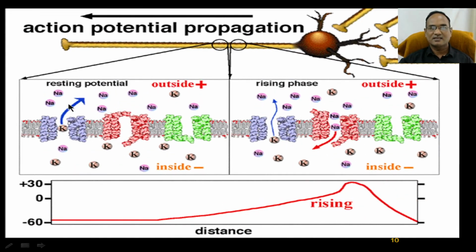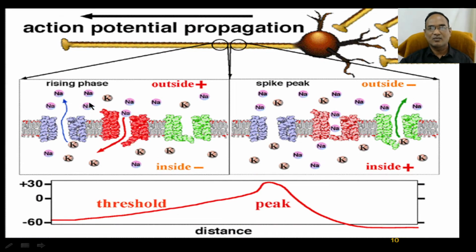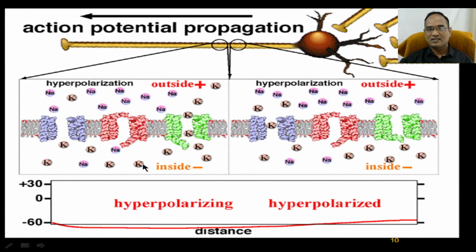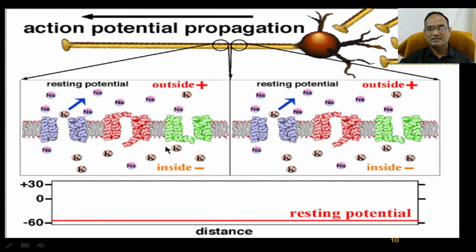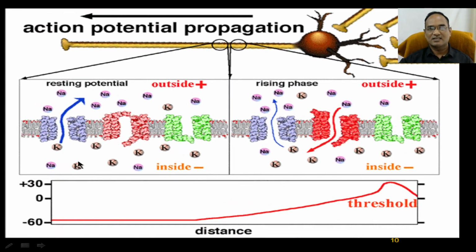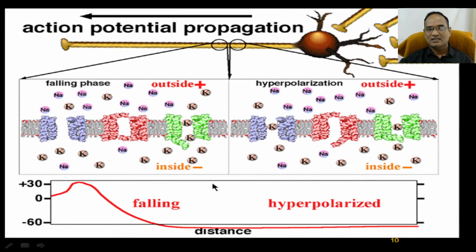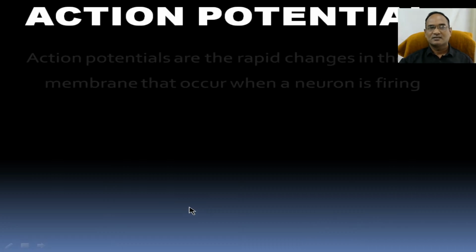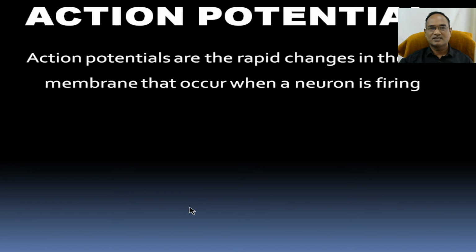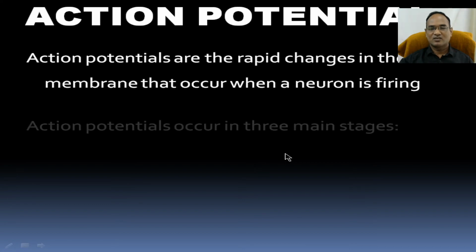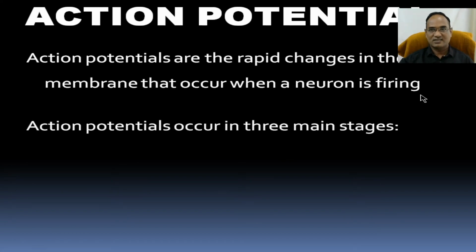At rest, sodium is higher outside the cell, and potassium is higher inside. They have to interchange, and the sodium ion gate has to open and the potassium ion gate has to open. Then only is depolarization possible. The action potential is a rapid change in the membrane that occurs when a neuron is firing. During the action potential, the firing actually starts, and it creates the action potential from one place to another place. This will occur in three main stages.